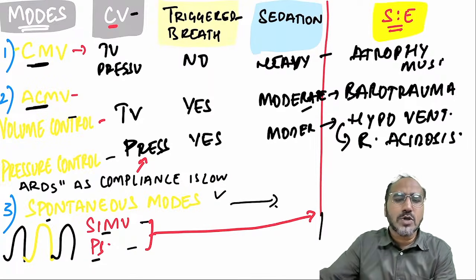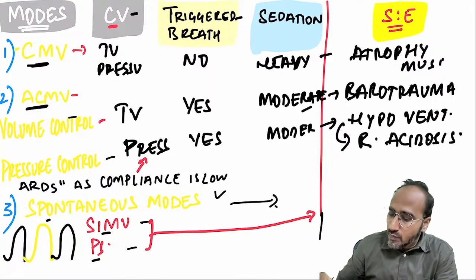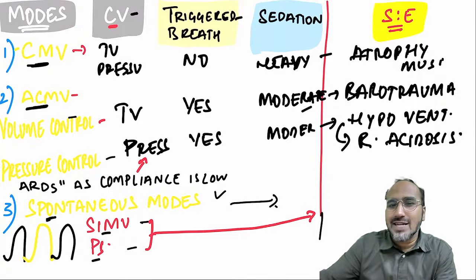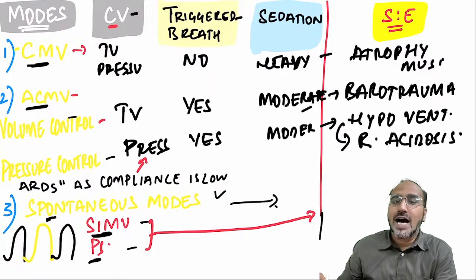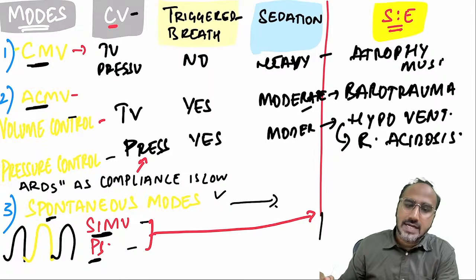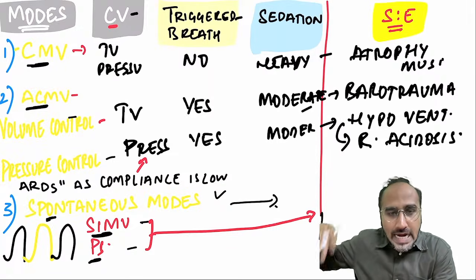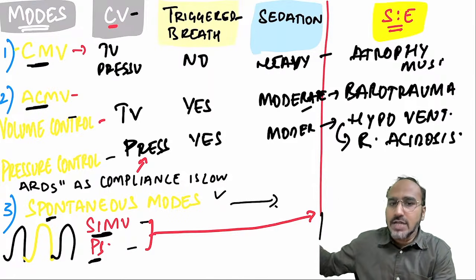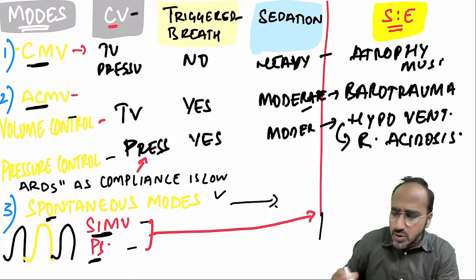Okay. Pressure control mode is usually used in ARDS as the compliance of the lung is very low. As the patient is improving, then you can go from ACMV to spontaneous modes. Spontaneous modes means SIMV mode and pressure support mode. These are usually the weaning modes of the ventilator. We use these modes when the patient is improving from the primary pathology and his oxygen saturation and respiratory rate are improving, then you go for SIMV or pressure support mode. These are only giving some support to the patient.